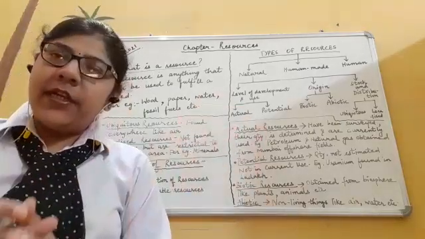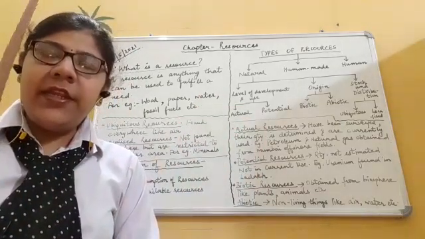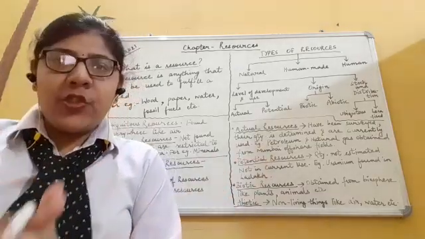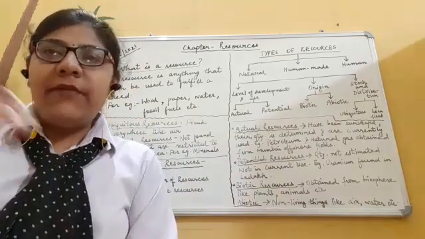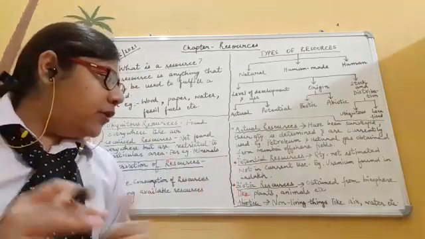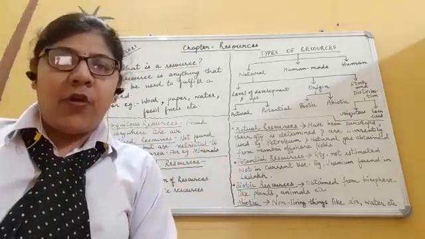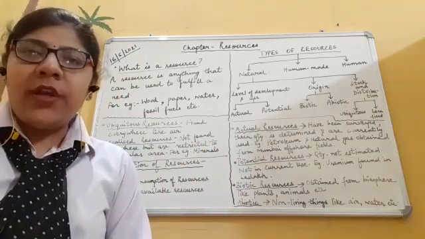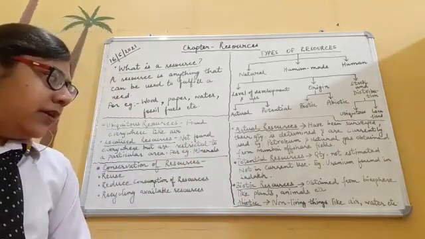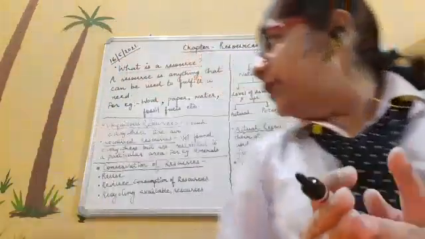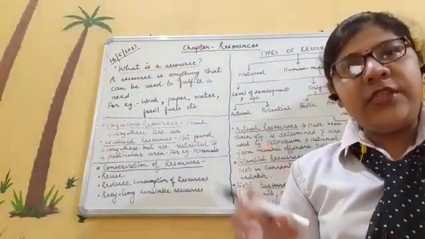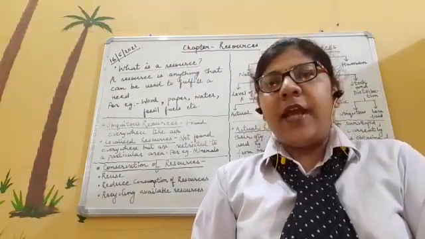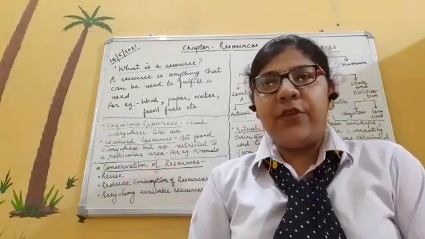Actual means their quantity is determined and they are currently in use. Potential means their quantity is not determined and they are not in use, but they will be used in the future. Biotic are derived from the biosphere, like we can say air, water, minerals. Abiotic are the non-living things. Ubiquitous are found each and everywhere. Localized are not found everywhere, but are restricted to a particular area.